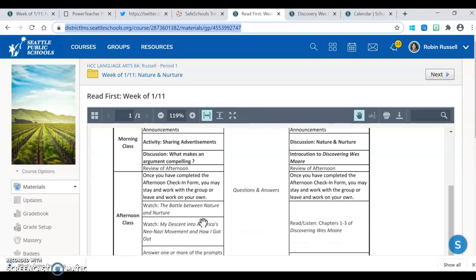In the afternoon, as always, or as most of the time, once you fill out the afternoon check-in form, if you would prefer to work on your own, that's absolutely fine. And maybe you want to work on your own, but still be attending the session. That's also fine.